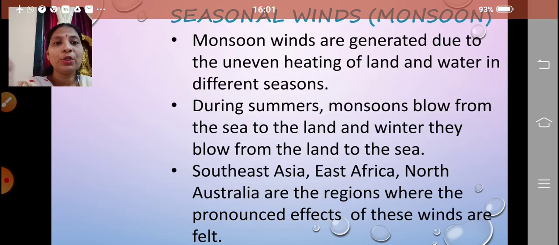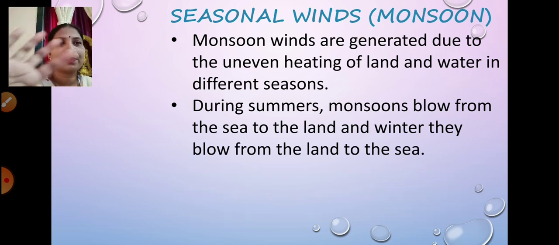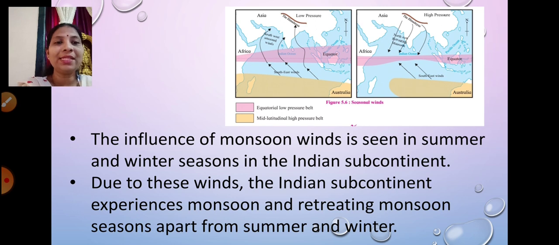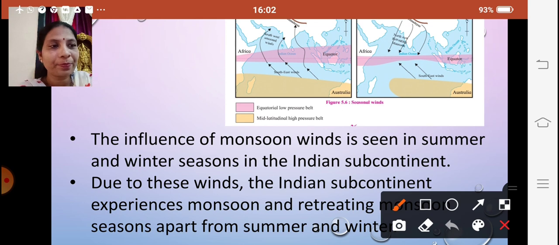Due to these winds, the Indian subcontinent experiences monsoon and retreating monsoon seasons apart from the summer and winter. Over here, children, you can see the southwest and here the northeast retreating monsoon. So what happens? The influence of monsoon winds is seen in summer and winter seasons in the Indian subcontinent, and due to these winds the Indian subcontinent experiences monsoon.